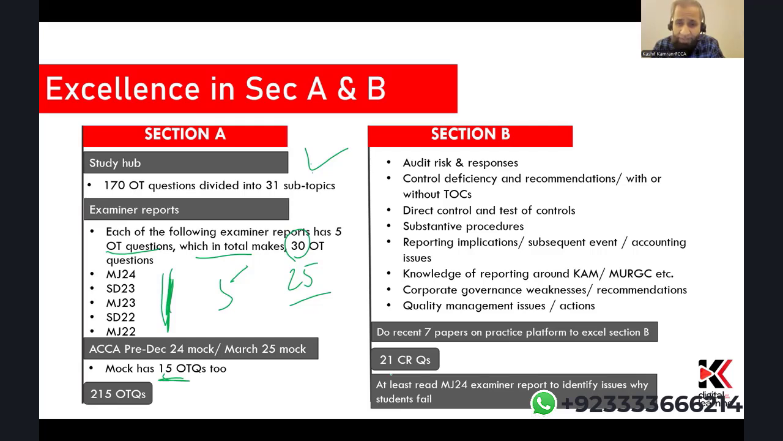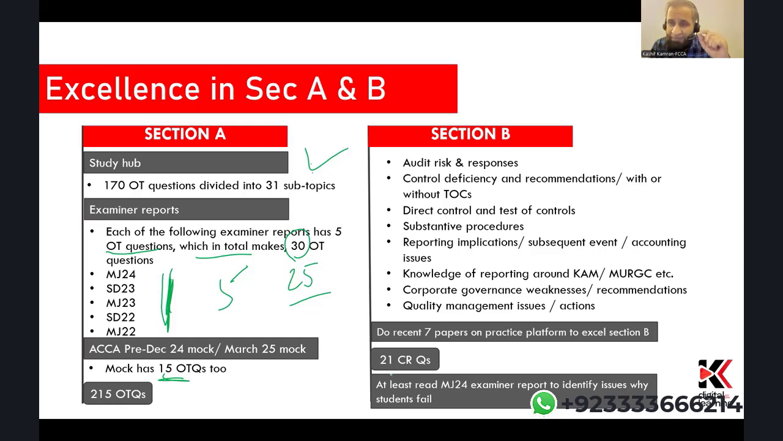But to add on the practice, you will do the recent 7 papers on the practice platform for constructed response, not on the study hub, on the practice platform of ACCA. I'll just be showing you that. 7 recent papers till today when I'm conducting this orientation.